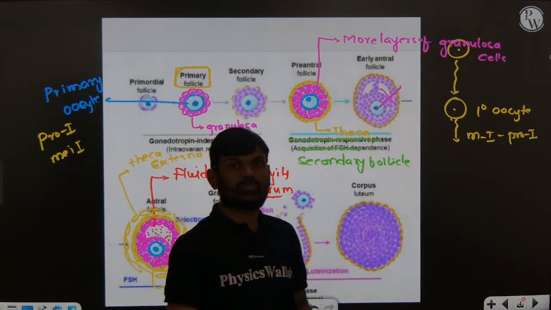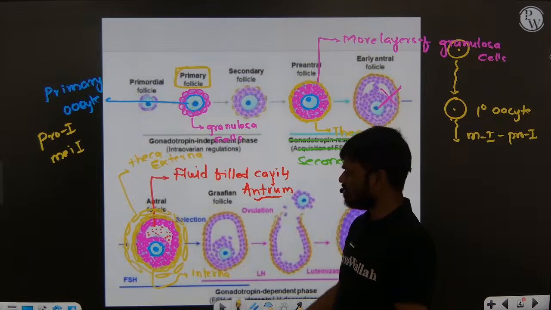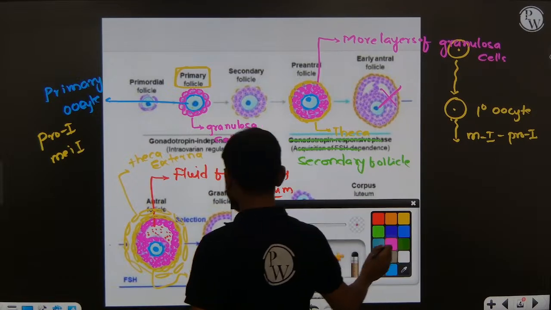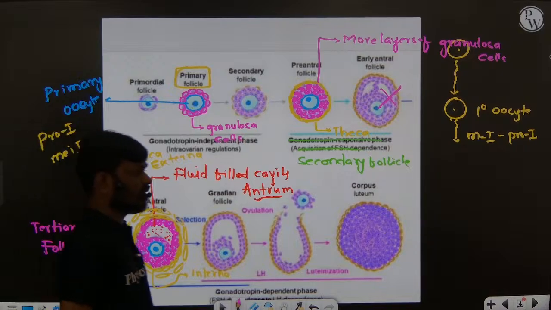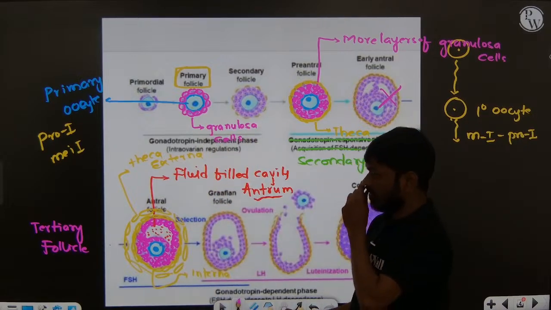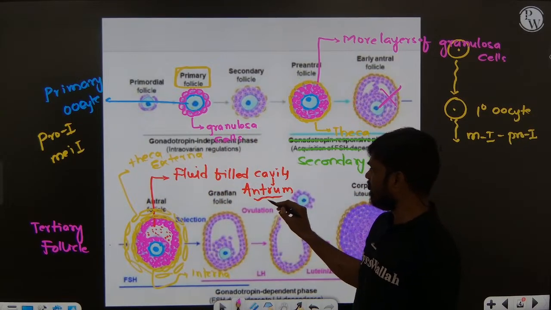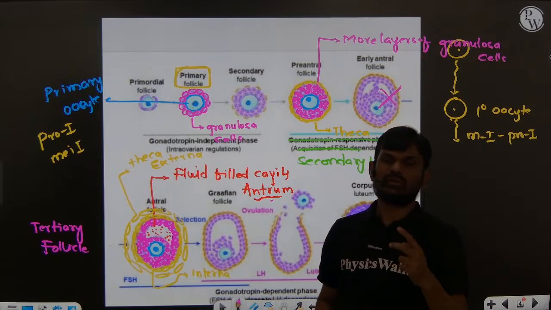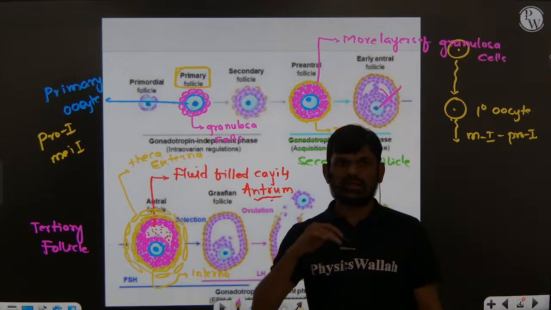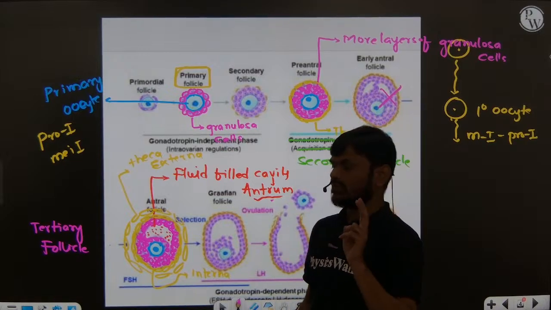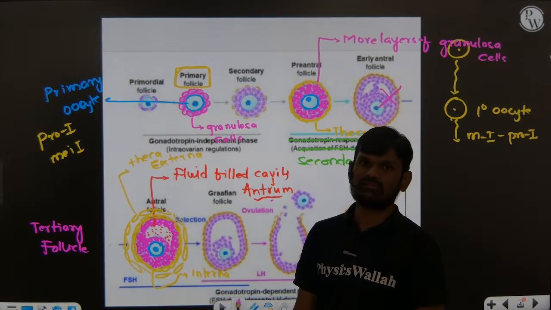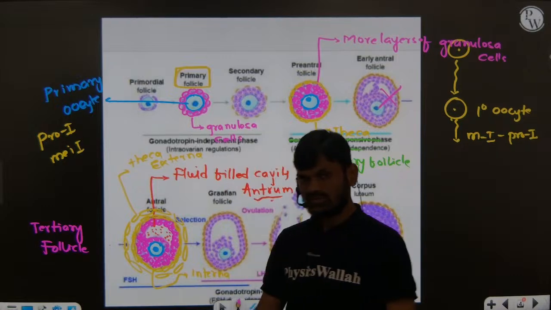Important question: how can you identify a tertiary follicle? This is the tertiary follicle. We identify the tertiary follicle by the antrum cavity, and there will be two layers: the outer theca externa layer and the theca interna layer. Based on these characters, we can identify this as a tertiary follicle, right? So now this is very very important.